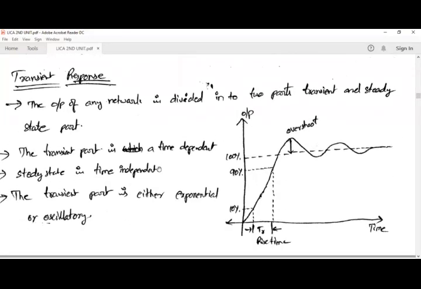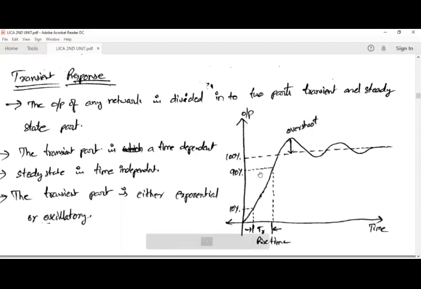Next, transient response. This we have to consider. The output of any network is divided into two parts, the transient part and the steady state part. The transient part is time dependent. Let us consider an op amp to which we have not given any signal. Suddenly we give a signal with some voltage at t equal to 0.